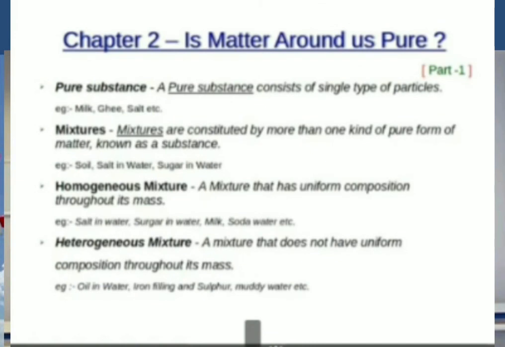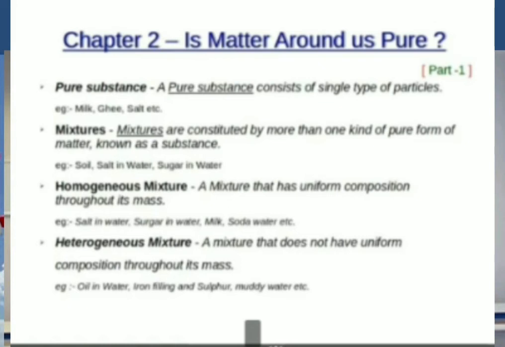So, in this part, we studied matter and its division. Matter is anything that occupies space and has mass. And what is a pure substance? A pure substance consists of a single type of particles.